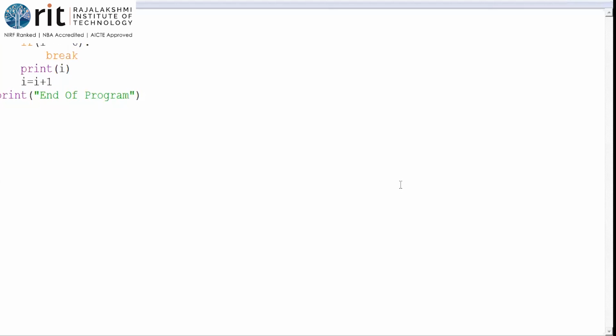Vijay Kumar asks, why are the lines arranged differently? That's what I was telling. When I have a set of lines belonging to one particular structure, those lines should have indentation, which is space. Here I use tab space. See, here I type the if, and there I give a tab and then type.